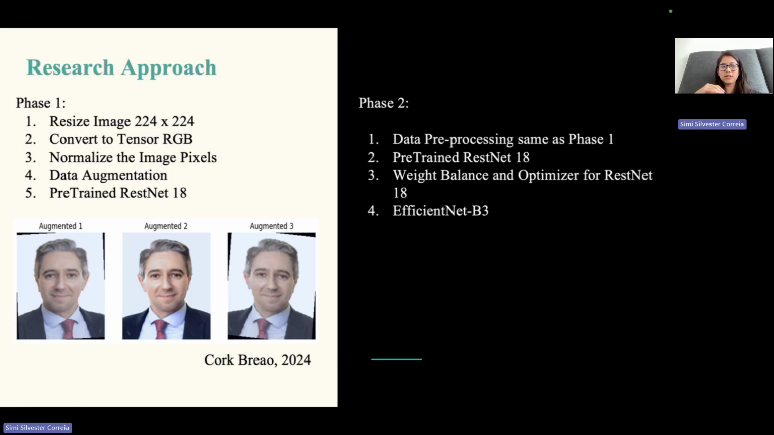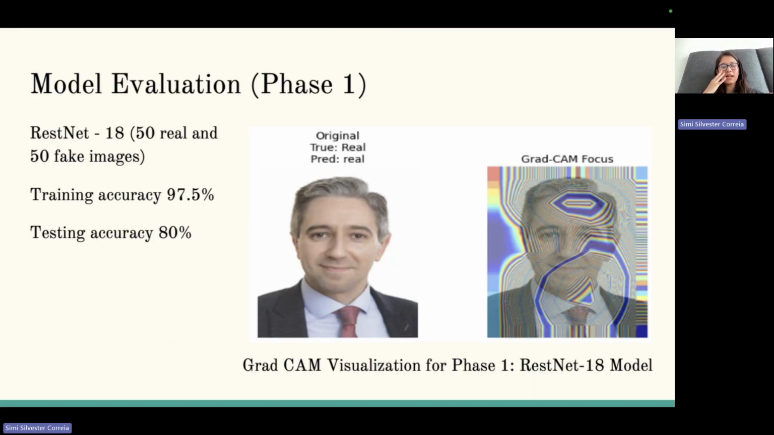And for phase two, the same data pre-processing techniques were used, and three different models were used. One was a basic pre-trained ResNet 18. The second one was balancing the weight and optimizer for ResNet 18, and the third one was the EfficientNet B3 model. Now let's see what results we got.